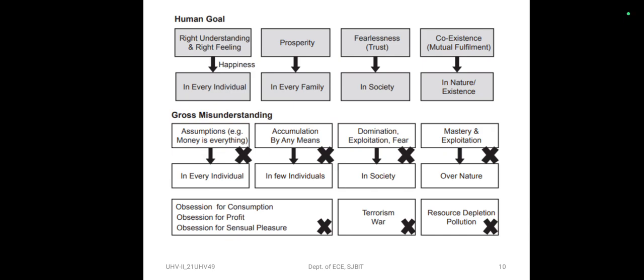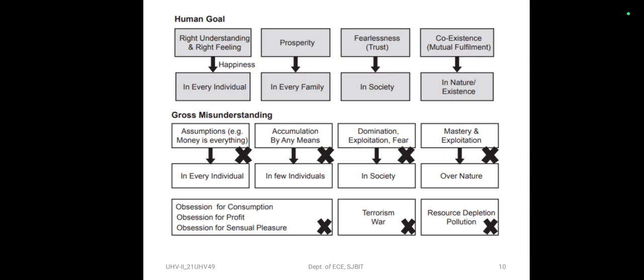Obsession for sensual pleasure means trying to get happiness from sensation through the body. For example, obesity is largely due to an obsession for taste. Similar is the case for any other sensation. Many of the crimes in society today are due to the pursuit of these obsessions, be it corruption, rapes, or murders. It is these that we are trying to deal with at the level of society when their roots are in the family and individual assumptions.